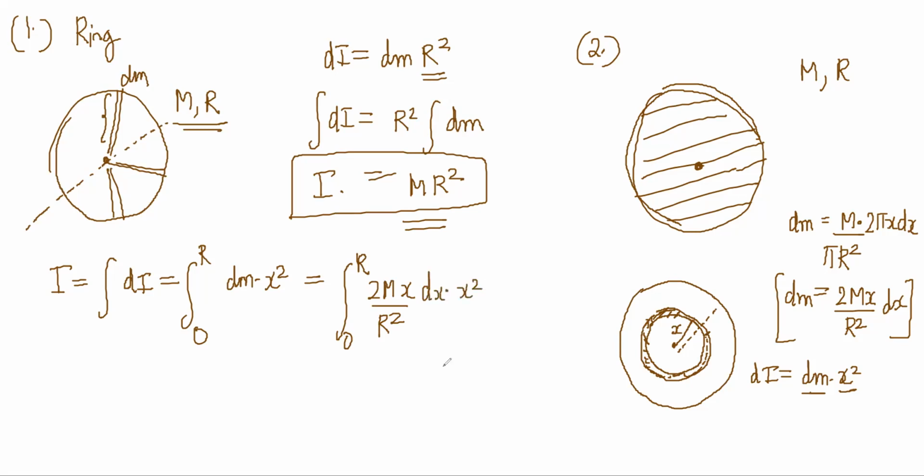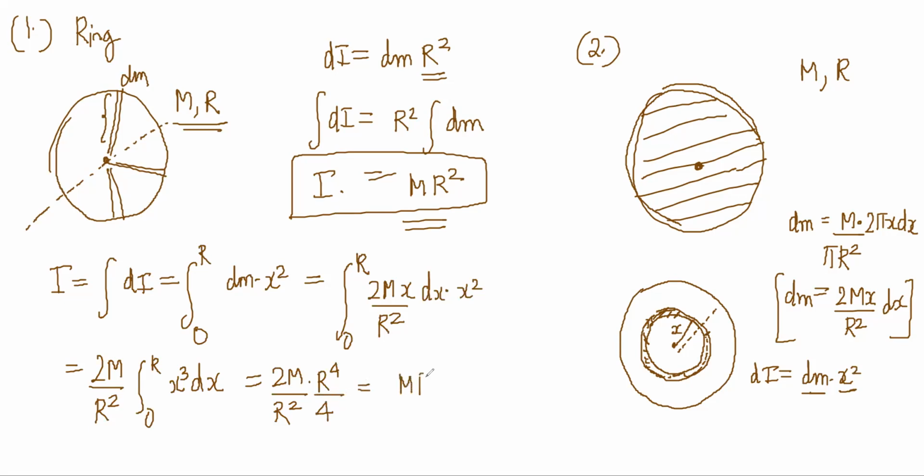So this becomes 2M by R square, which comes outside, integral from 0 to R of x cube dx. So this becomes 2M by R square into R power 4 by 4, which becomes MR square by 2.